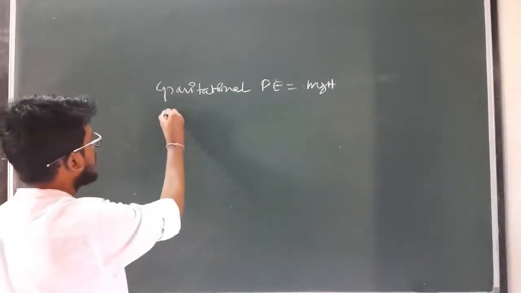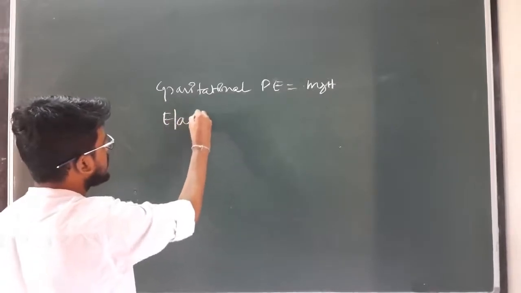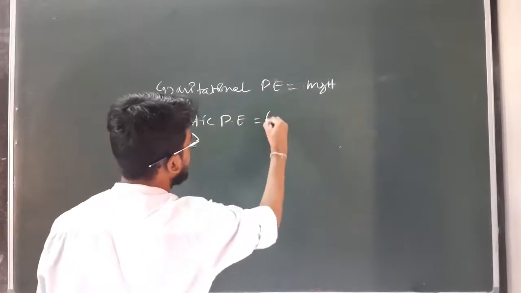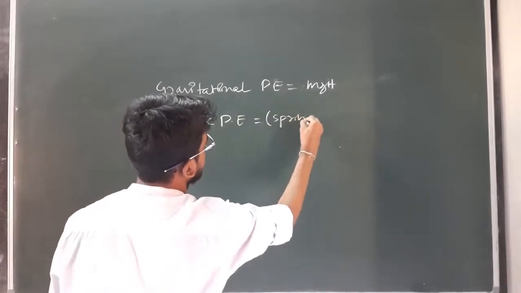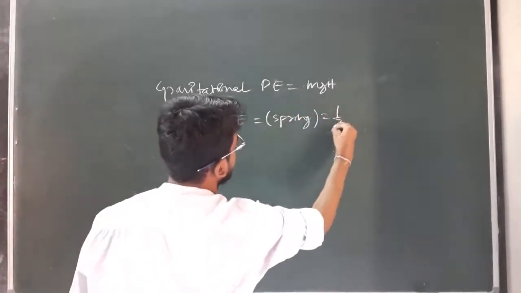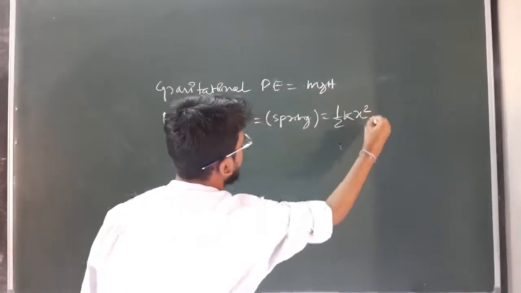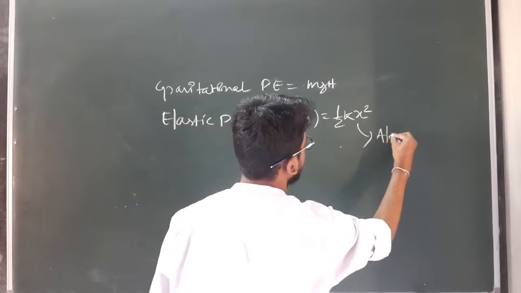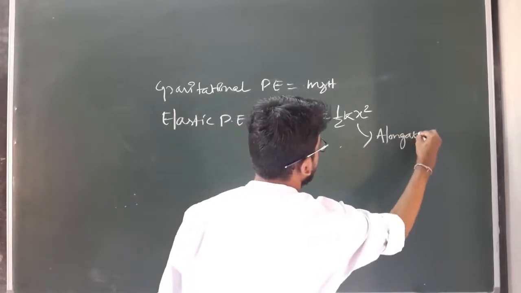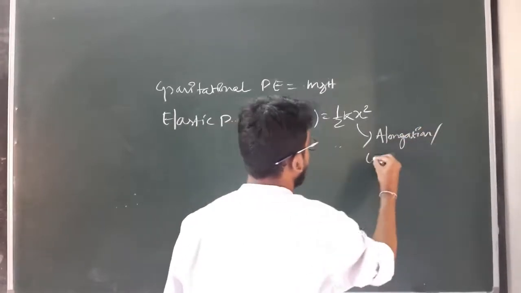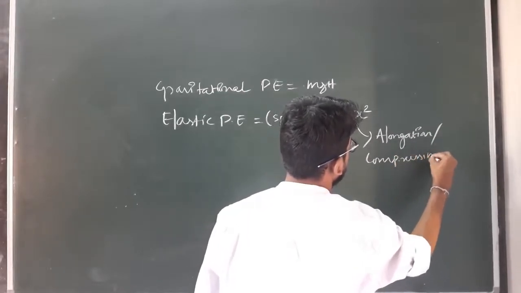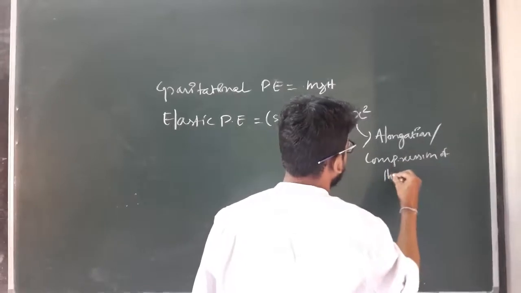And the second one is elastic potential energy, and its expression for a spring is half k x square, where x is the elongation or compression of the spring.